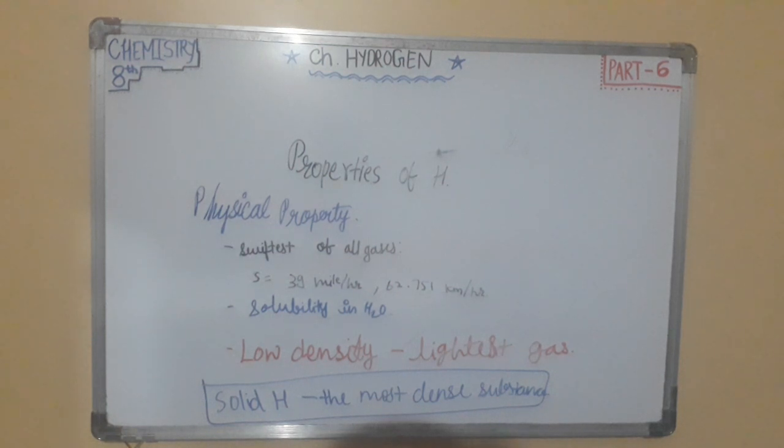Absorption of hydrogen. A few metals like palladium, platinum, gold, iron, nickel, etc. under certain conditions can absorb a large volume of hydrogen. The phenomenon of absorption of hydrogen on the surface of finely divided metal is known as absorption or occlusion.